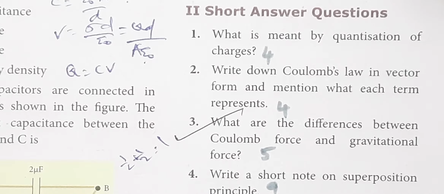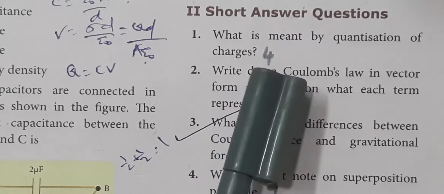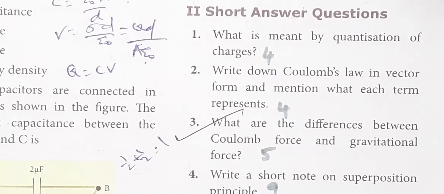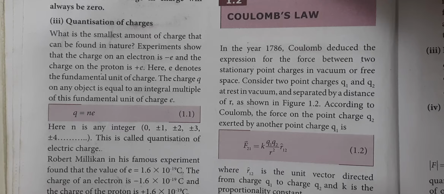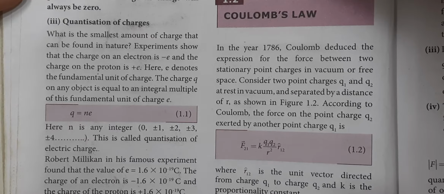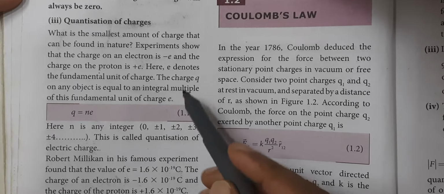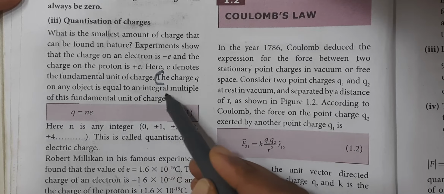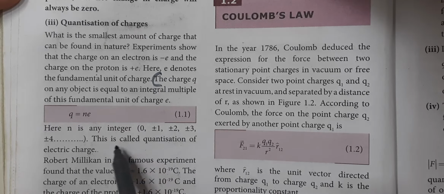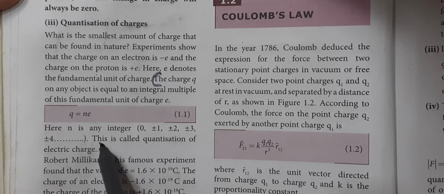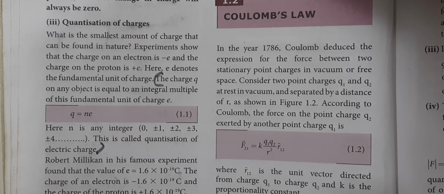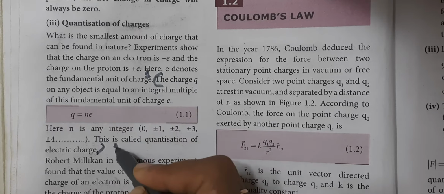Let's see the short answer questions. First one: what is meant by quantization of charges? That is on page number 4. Listen here, on page number 4, under the heading of quantization of charge: the charge Q of any object is equal to an integral multiple of this fundamental unit of charge e, Q equal to ne, where n is an integer. This is called quantization of charge, where e is known as the charge of the electron.